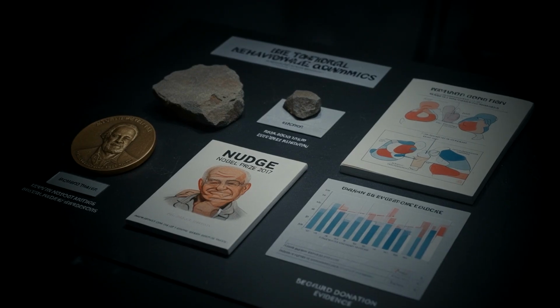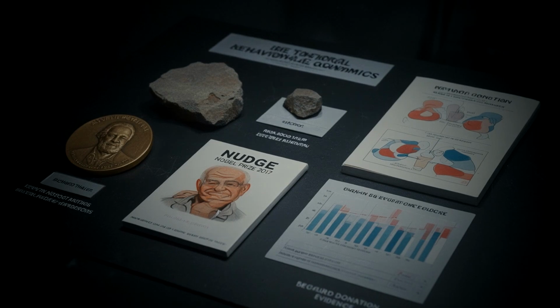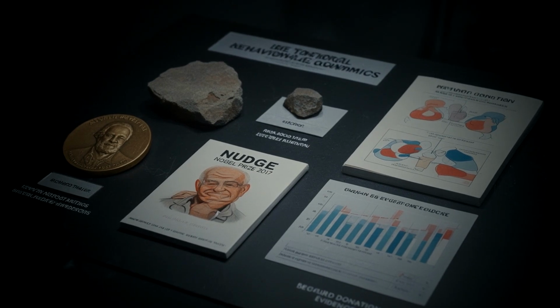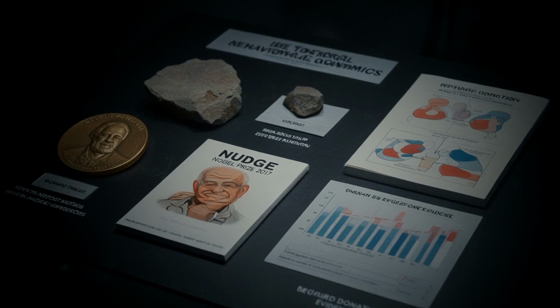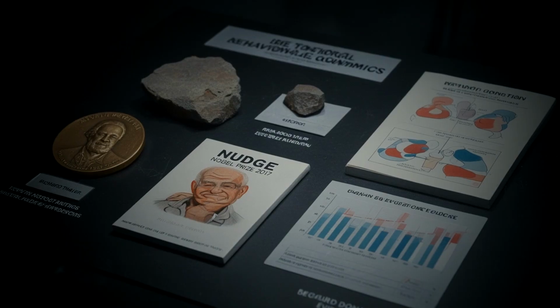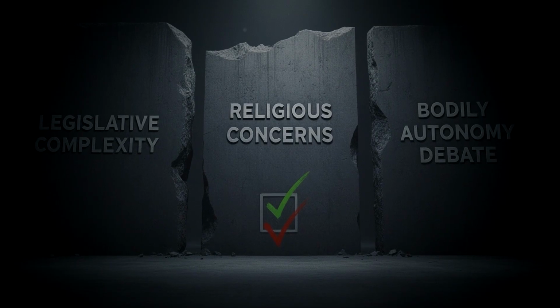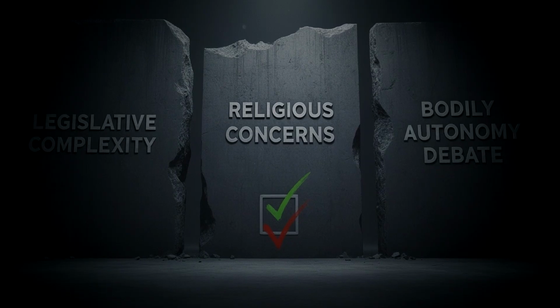In the United States, changing the donation system faced complex state-level legislation, concerns from religious groups, and a political debate called bodily autonomy. Critics worried, if default meant donor, would families lose meaningful choice? Would doctors work less hard to save patients in order to harvest organs? These concerns blocked a policy change that could have been implemented the same day.